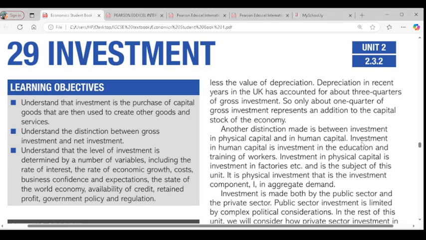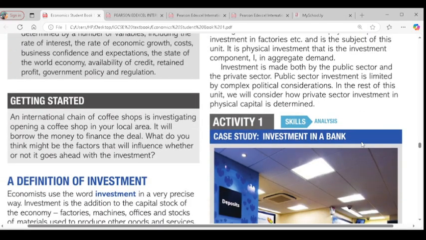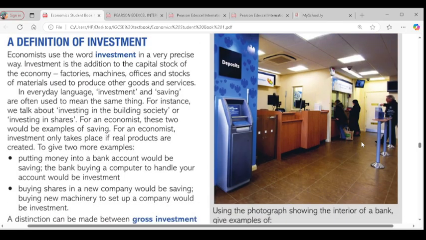Go to economics chapter 29, investment. When we talk about investment, it means you are adding more capital goods to the economy. So investment is simply purchasing capital equipment. So here I wrote: investment is the addition to the capital stocks of the economy.